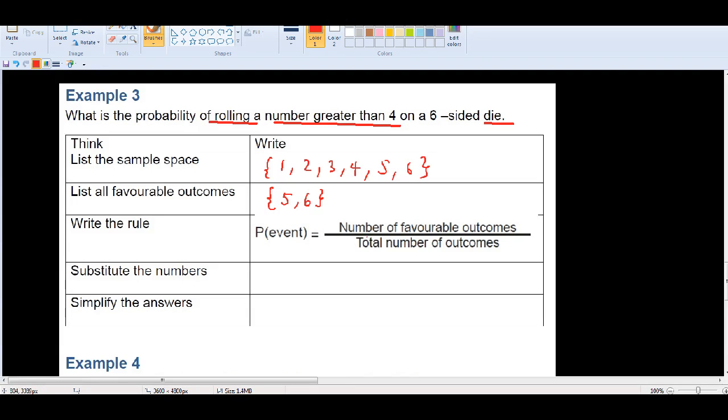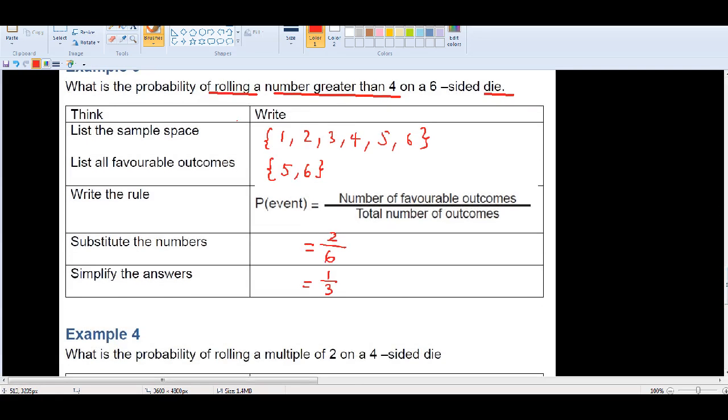Probability of an event equals number of favorable outcomes divided by total number of outcomes. So let's see, number of favorable outcomes, how many in the bracket? That's 2 numbers, so it's 2. Total number of outcomes, how many of them? 6. Do we need to simplify the answer? Yes. So that means you got a 1/3 chance to roll a number greater than 4.